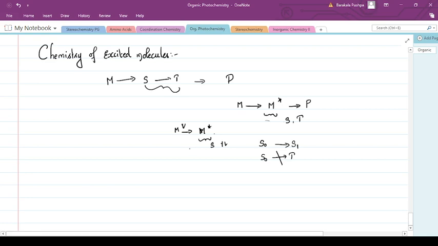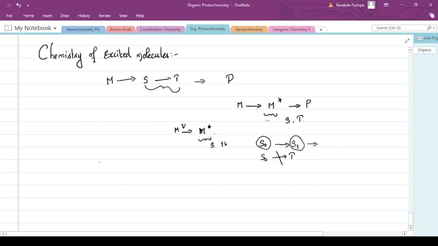Now, when a molecule absorbs energy, it goes from the ground level to S1, that means a singlet excited state. Singlet means that the spin is paired. An excitation can never take place from S0 directly to a triplet state; that is a spin forbidden transition. Since the molecule has a very short life at the singlet excited state, that energy can be dissipated by one or more different processes. It has to come back to the ground state to give the product.